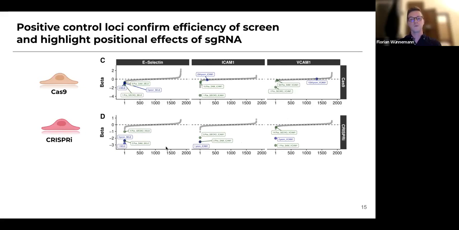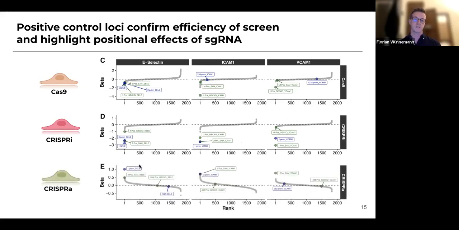Now for CRISPR-A, we expect exactly the opposite. We expect a positive enrichment of these guide RNAs in the top 10% expressing E-selectin, ICAM, and VCAM, because we are activating the expression of these markers. And again, this is exactly what we see. If we put the guide RNAs at the promoter of these genes or at very early exons, like the SAM-ICAM guides, we see a strong upregulation of these positive markers within our screen.